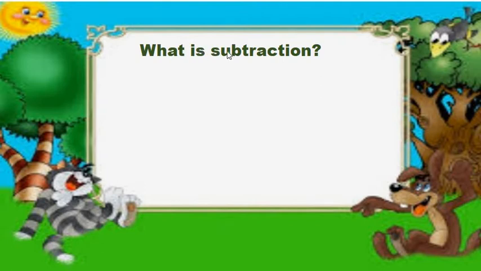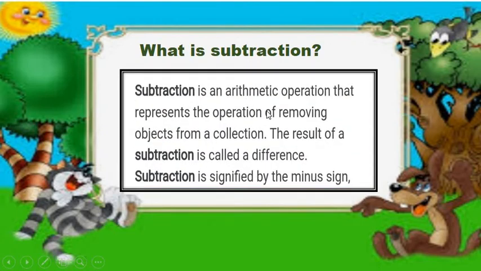What is a subtraction? Subtraction is an arithmetic operation that represents the operation of removing objects from a collection.